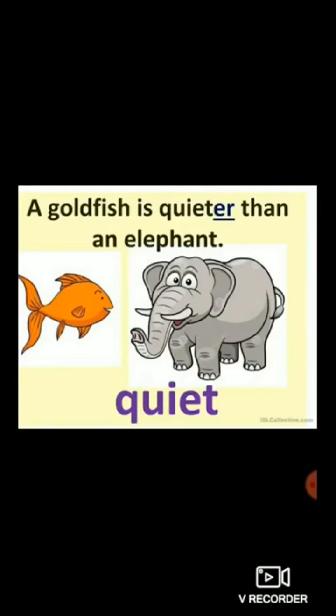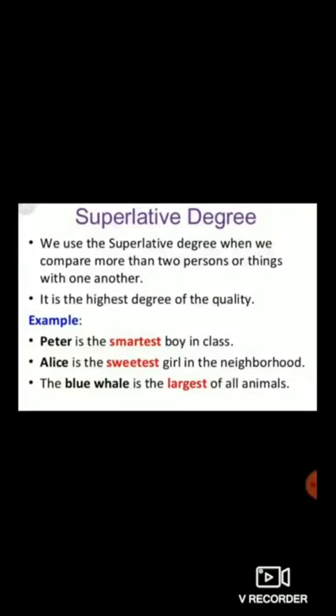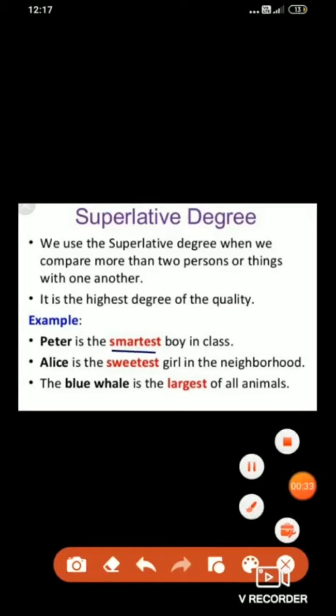Now let's proceed to the superlative degree. We use the superlative degree when we compare more than two persons or more than two things with one another. It is the highest degree of the quality. Let's see with the help of examples. Peter is the smartest boy in the class. So what is the adjective here? Smartest. Smartest is an adjective. So Peter is the smartest boy in the class.